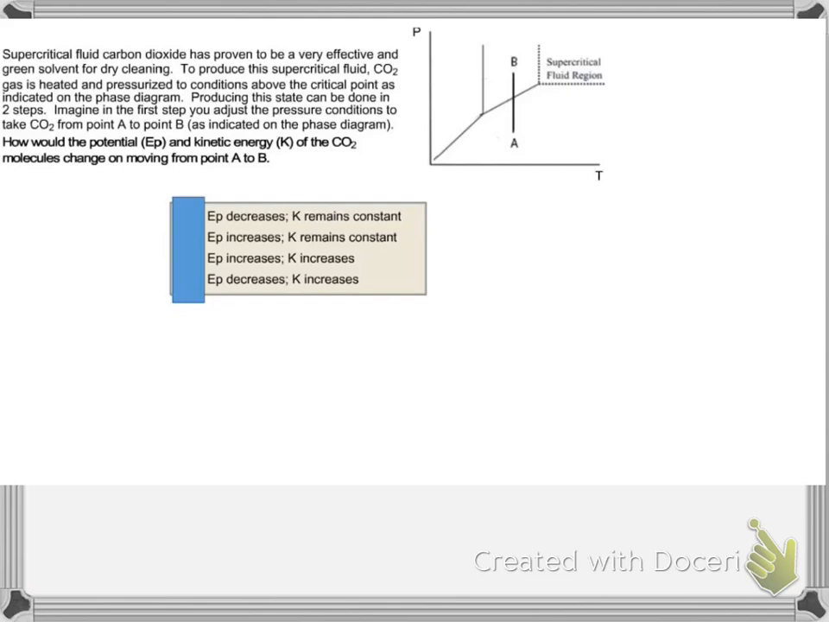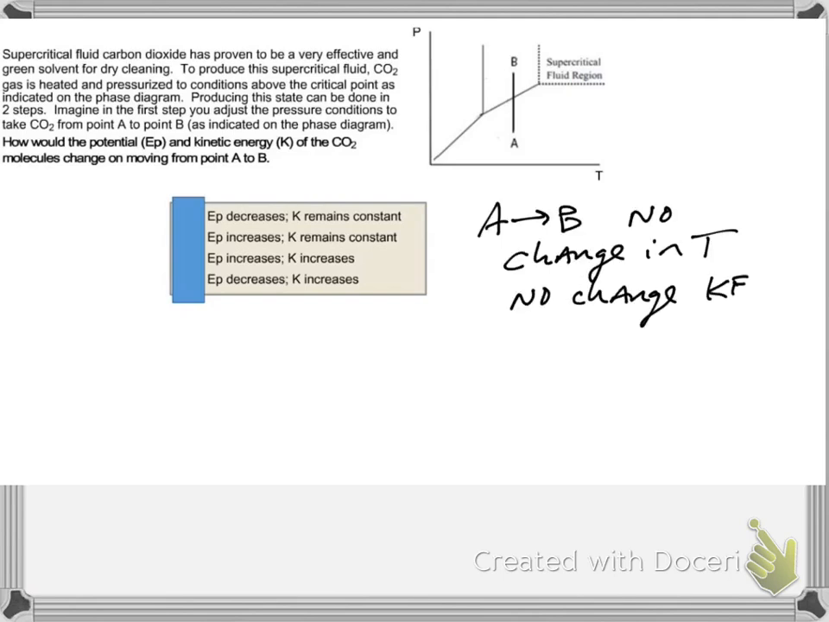Okay, so what would the potential energy and kinetic energy of CO2, how would they change as we're going from A to B? So from A to B, there's no change in temperature, so there's no change in kinetic energy. That means the only two possible answers look like A and B. And now we have to know what's the change in phase.